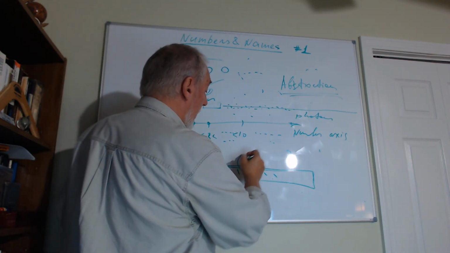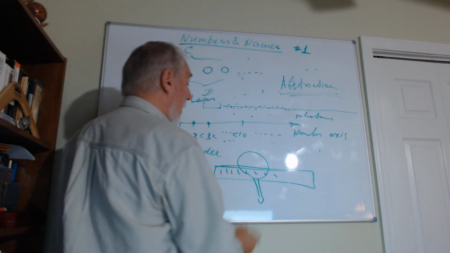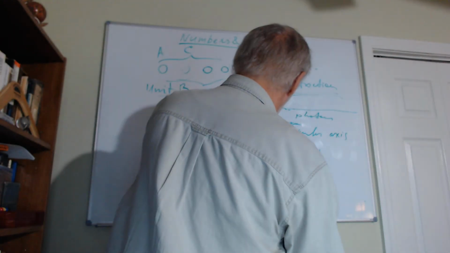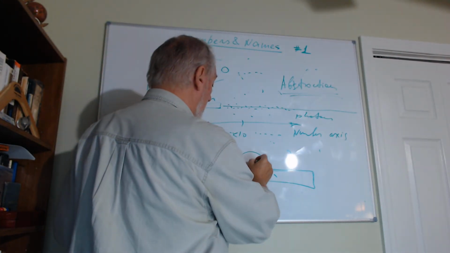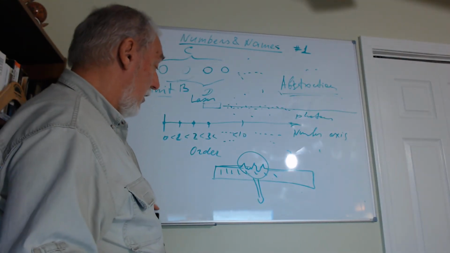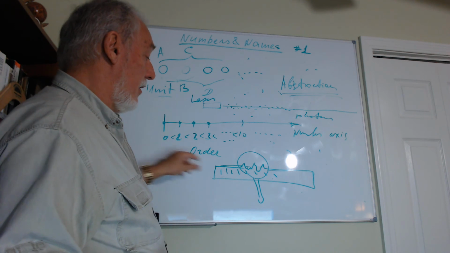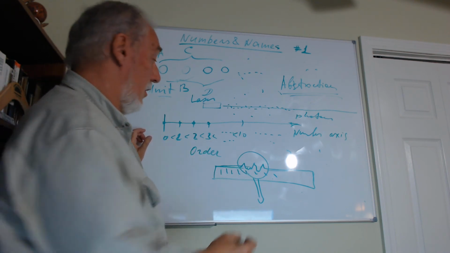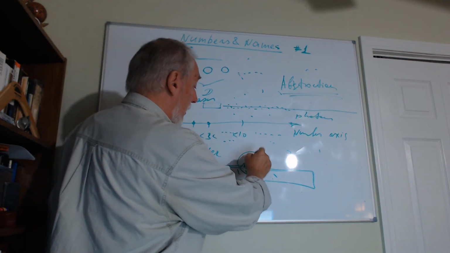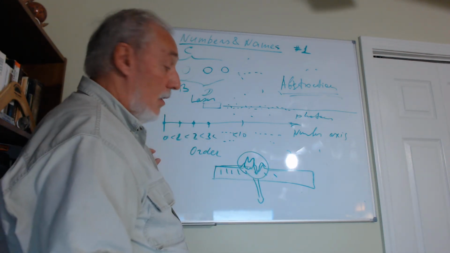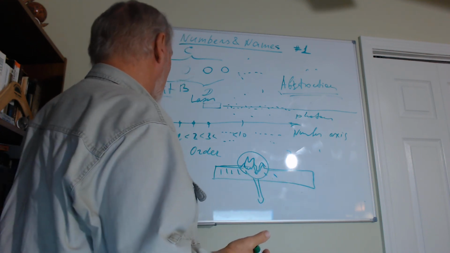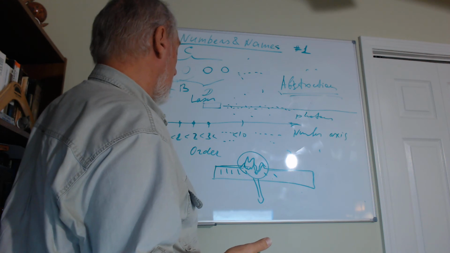But if we take a magnifying glass and look at the ruler, we'll see not a straight line, but that kind of line, because in reality it's very difficult to make this surface really smooth. The more powerful the magnifying glass, the more things we see here. So there's no straight line either. And if you look at any line in reality around us, you will see that there are no straight lines.